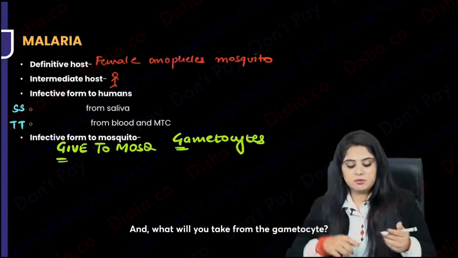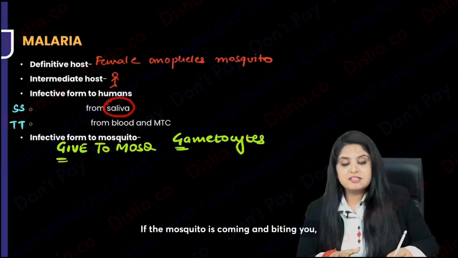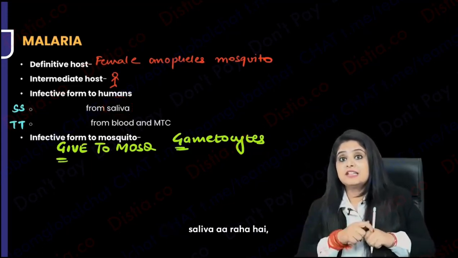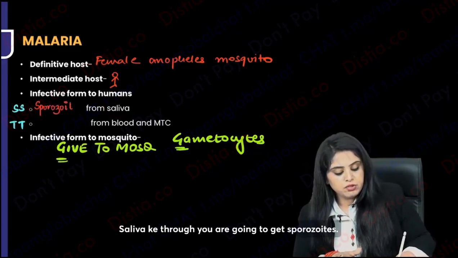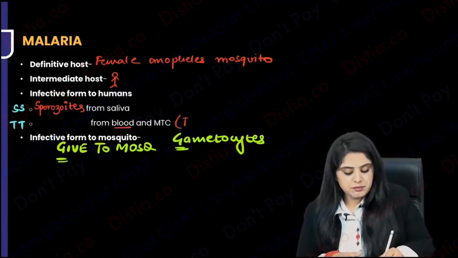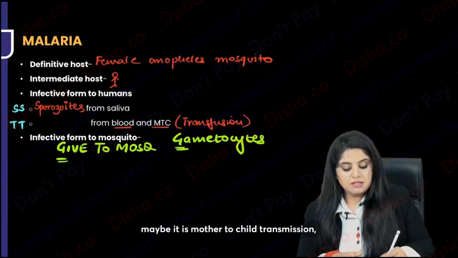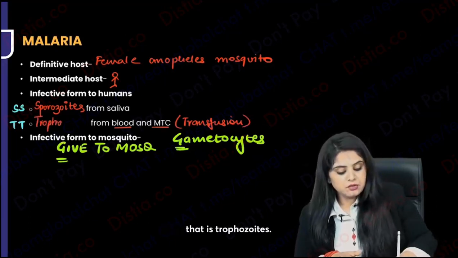And what will you take from the mosquito? If the mosquito is coming and biting you, saliva is coming in, then through the saliva you are going to get sporozoites, S for S. But if it's blood related, either a blood transfusion or maybe mother to child transmission, then you are going to get T for T, that is trophozoites.